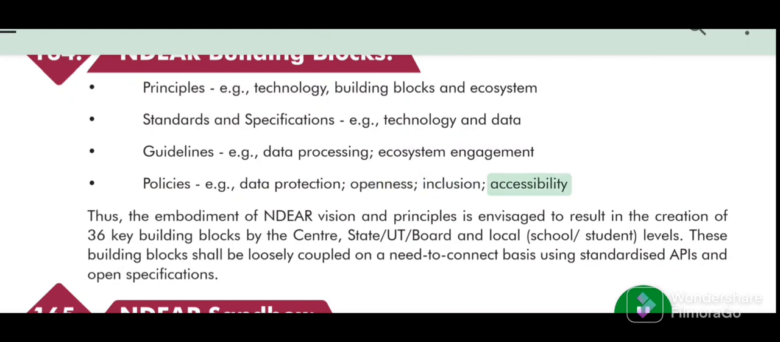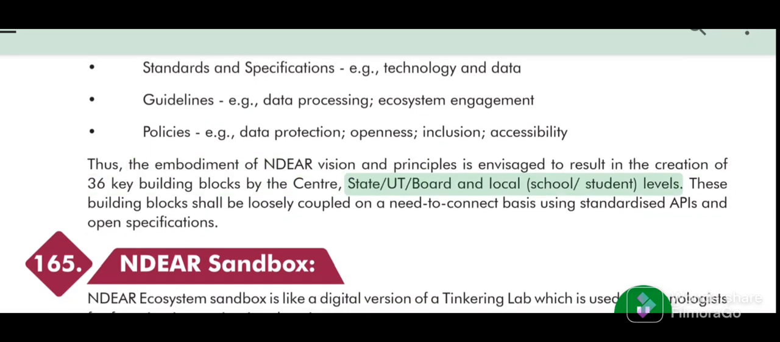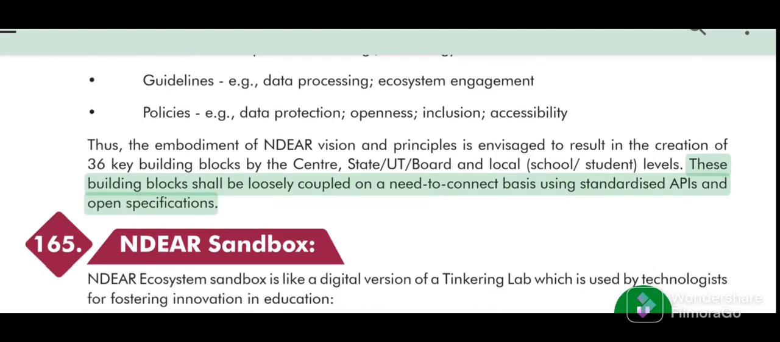Inclusion. Accessibility. Thus, the embodiment of NDEAR vision and principles is envisaged to result in the creation of 36 key building blocks by the center, state, UT, board and local school student levels. These building blocks shall be loosely coupled on a need-to-connect basis using standardized APIs and open specifications.